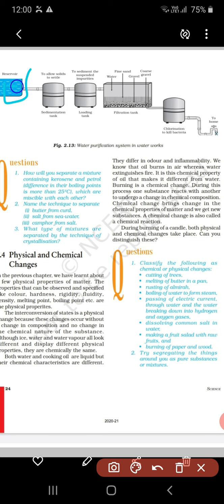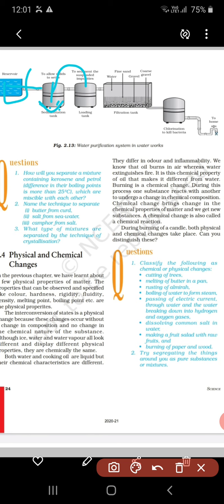Now this water comes into the sedimentation tank. What is the work of the sedimentation tank? The water is left here for some hours. The heavier particles settle down at the bottom of the sedimentation tank.